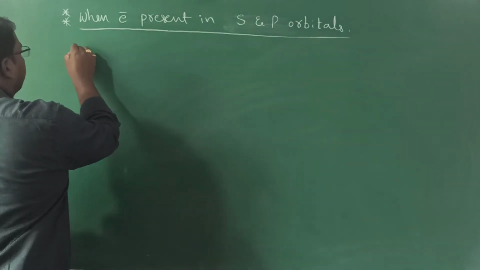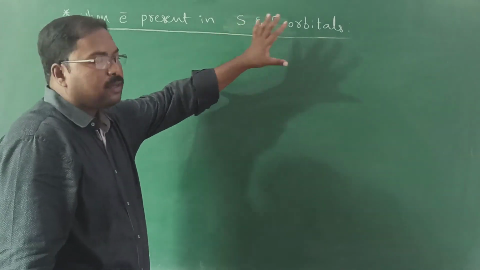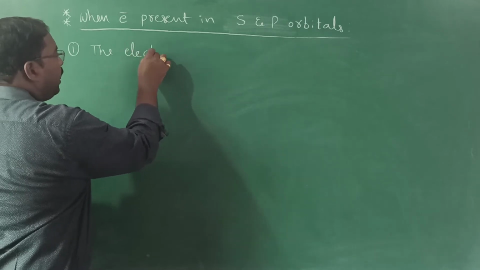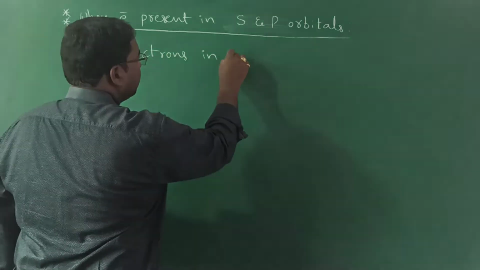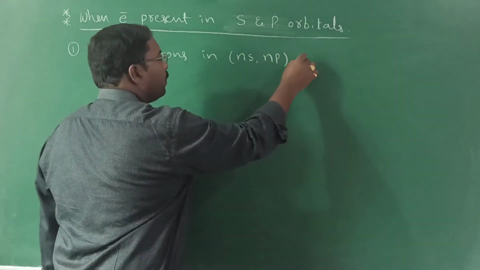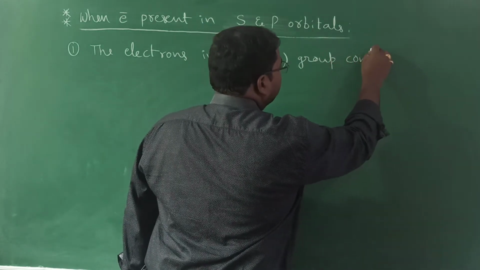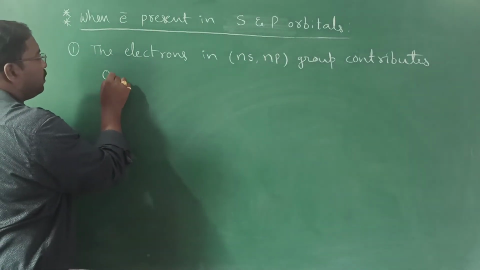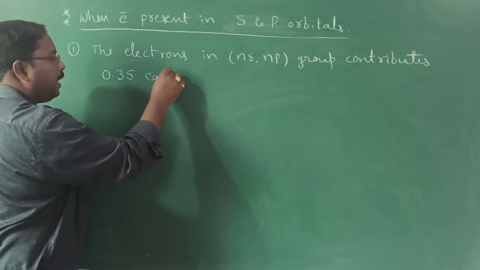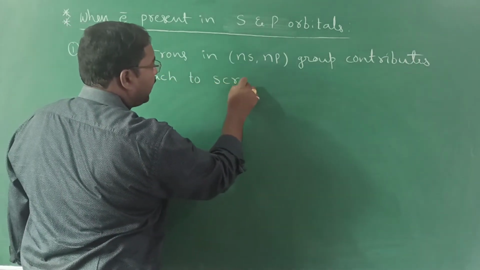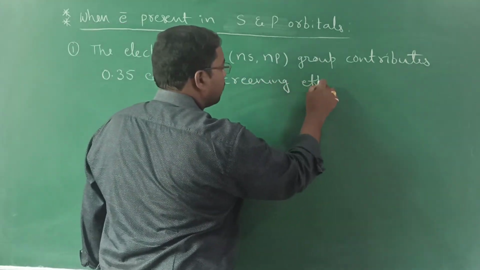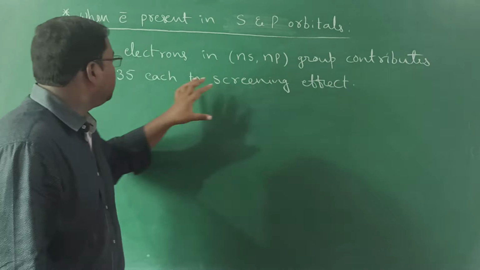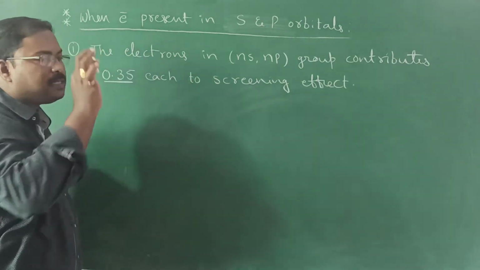Now, when the electron is present in s or p orbitals, in that case the electrons in the ns and np group contribute 0.35 each to the screening effect. The electrons in the ns and np group contribute 0.35 each to the screening effect.